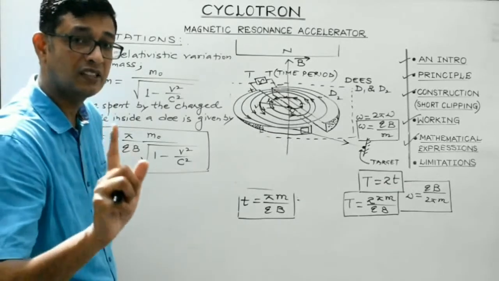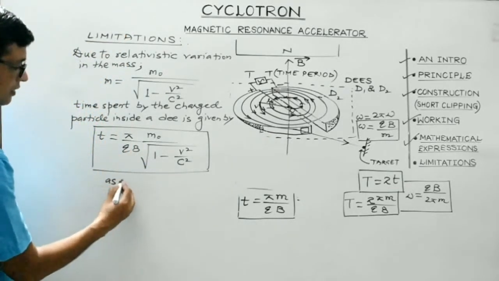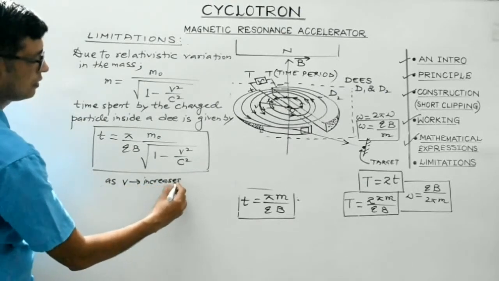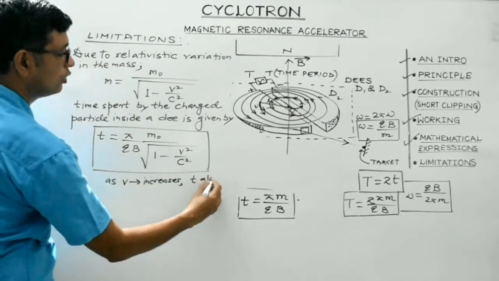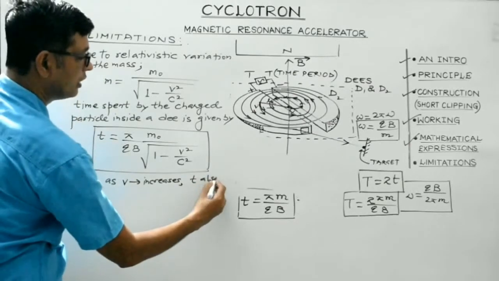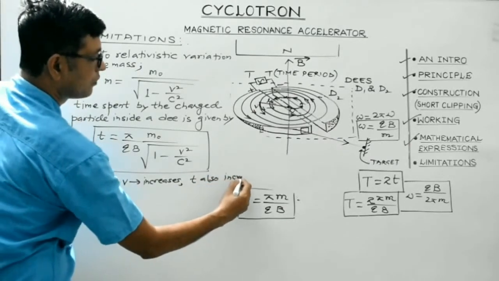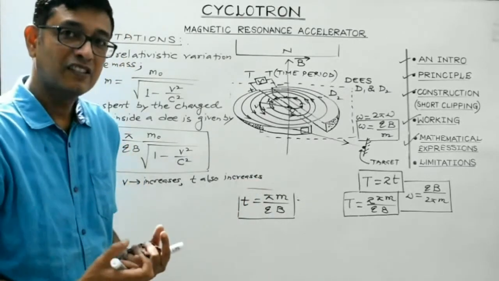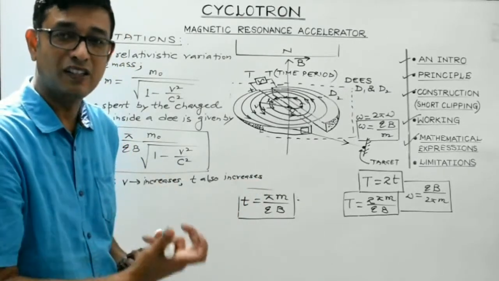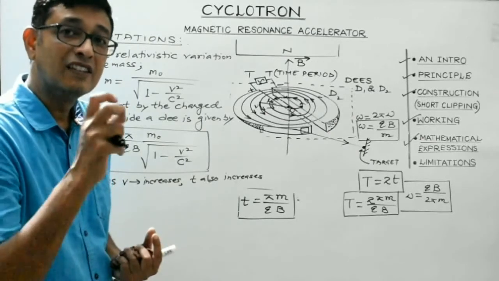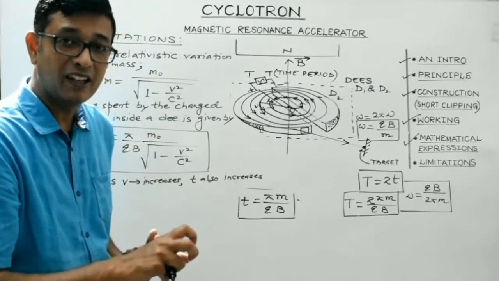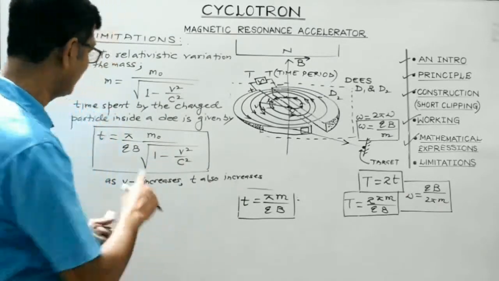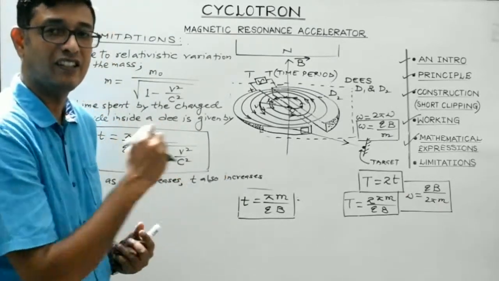So what I mean to say is that as v increases, t also increases. That is, with the increase in the speed of the charged particle, the charged particle starts spending more and more time inside the D. That is, small t also increases.